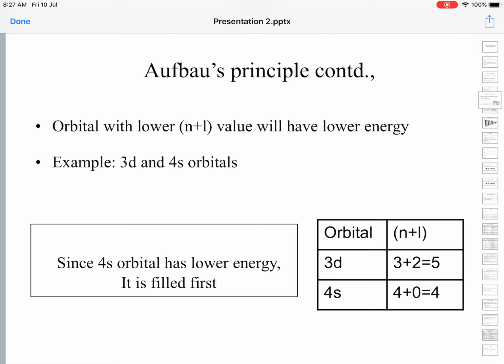That is, after filling up the 4s orbital with 2 electrons, the next entering electrons will go to the 3d orbital, because the n plus L value of 4s orbital is lower and the n plus L value of 3d is higher. So after 3p, electrons will enter 4s rather than 3d. We will see a little later some of the electron configurations, and you will understand how it is.